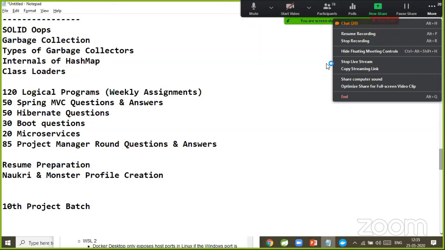Guys, give me one moment. I'm reading these things. Design patterns, I'm going to tell you the overview: what design patterns we are going to cover in the project. We are going to understand that. So LRU, least recently used cache design pattern, I am going to explain. Proxy design pattern, I will explain. Builder design pattern, I will explain. The design patterns that are important for our project development, those patterns I am going to cover. Don't worry about it, I will take care of that.